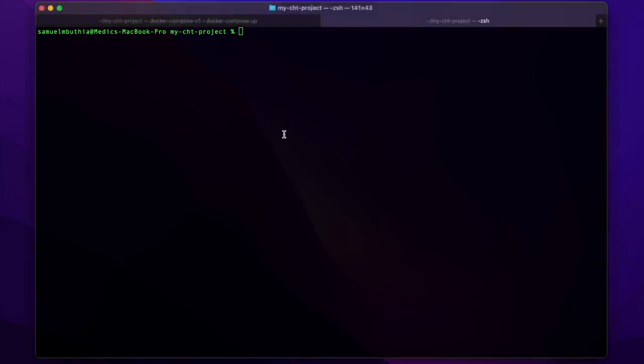So I'll just type npm install, select the global option, cht-conf, enter.